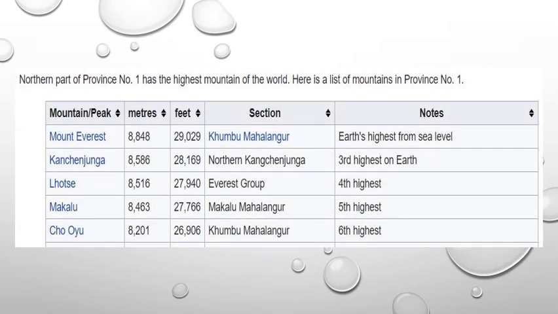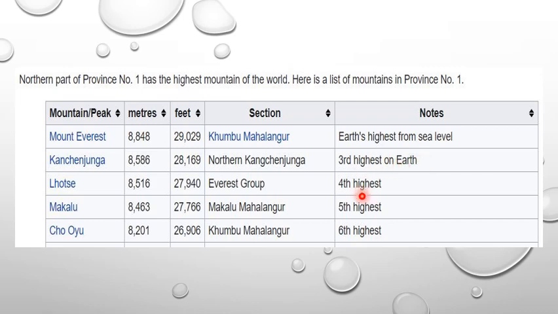Now look at the mountain. There are so many mountains, but I have just mentioned these 5 mountains only. Mount Everest, which is 8848 meters, is the highest peak in the world. And there are Kanchenjunga, Lhotse, Makalu, and Cho Oyu. Second highest peak is in Pakistan, that is Mount K2.